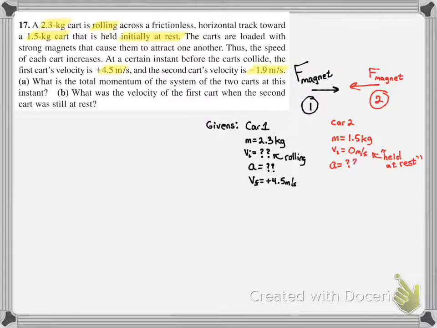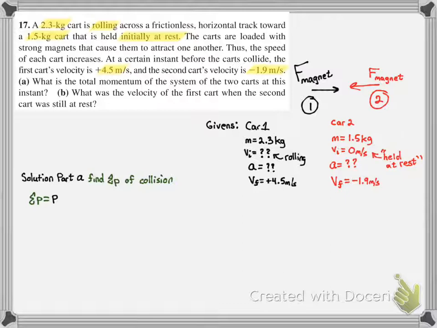And we don't know the acceleration, and we do know the final velocity is negative 1.9 meters per second. Alright, for part A, they want us to find the total momentum after the moment of the collision, which they give us the information for.